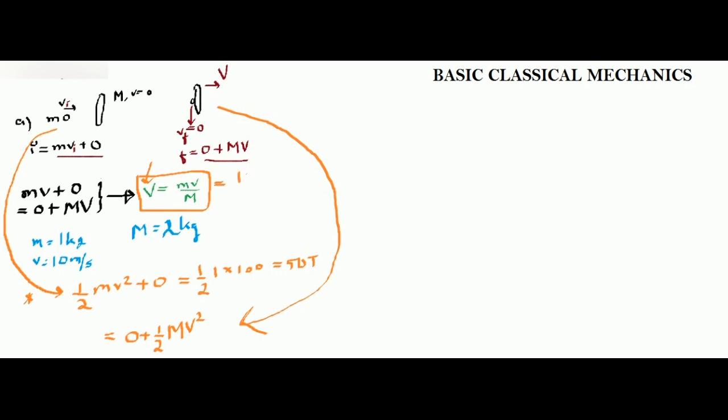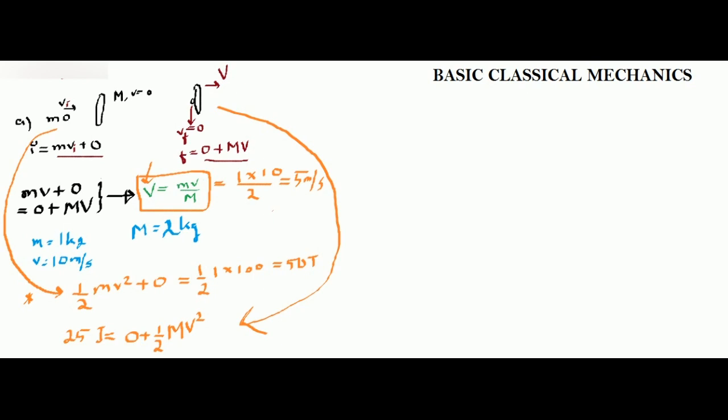So we have 1 times the velocity of the ball, that is 10, divided by 2. So it is 5 meter per second. When you calculate this, you get half times 2 times 25. So you get 25 joule. You can do this calculation.